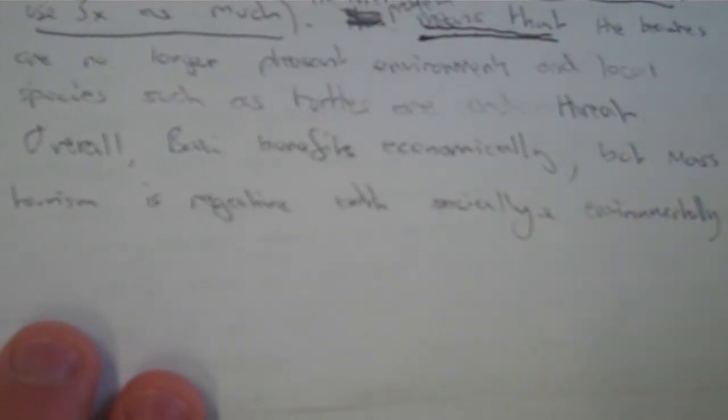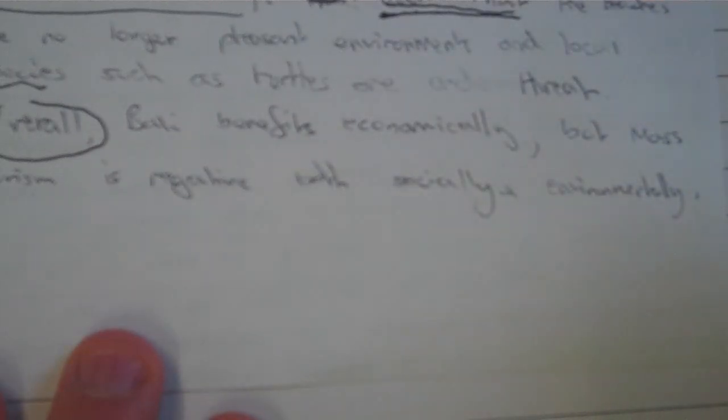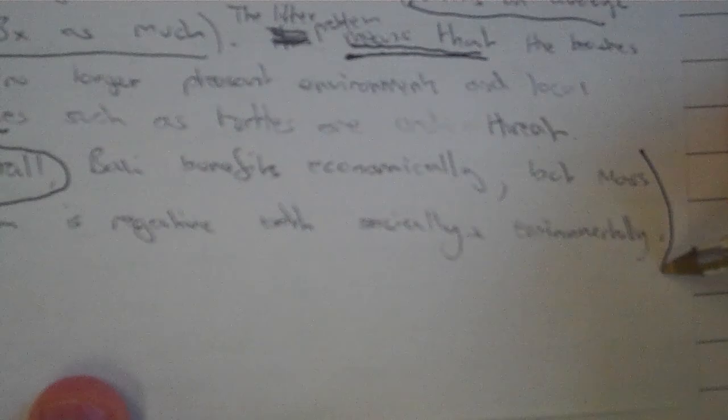A really nice phrase for discussion questions is this one, overall. Overall. So we're kind of weighing up. Overall, Bali benefits economically, but mass tourism is negative, both socially and environmentally. So this section, this bottom sentence here, would represent really good discussion, because you're giving an opinion about whether it is actually good for Bali mass tourism, and you're kind of weighing up as well. So we said benefits economically, but it's negative both socially and environmentally. So develop points, case study information, and a bit of discussion as well. So that would probably get up to level 3 for your 8-mark question.